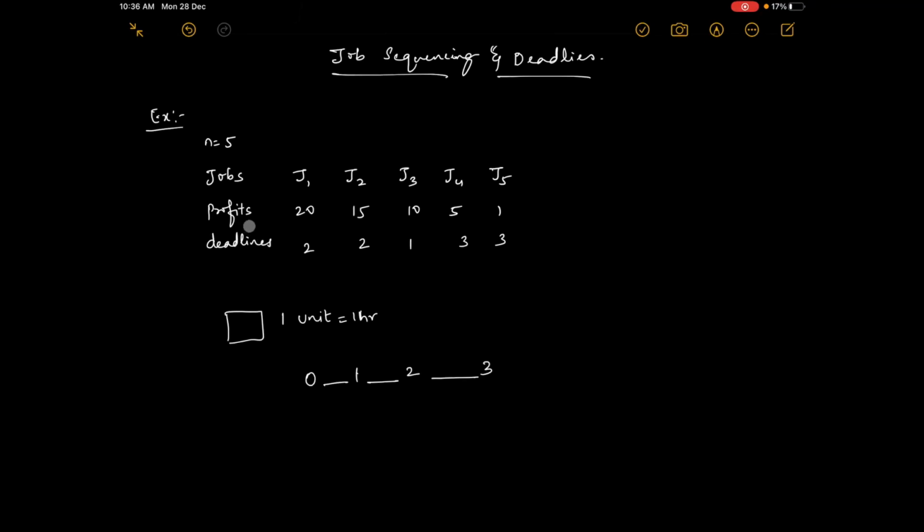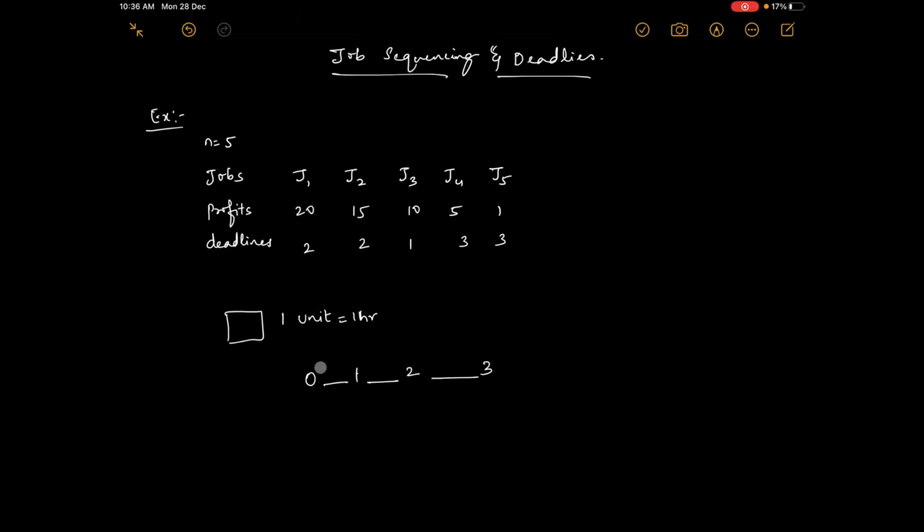So this is a maximization problem, which means it is an optimization problem, and this is the constraint. First, what we have to do is always check the highest profit job.